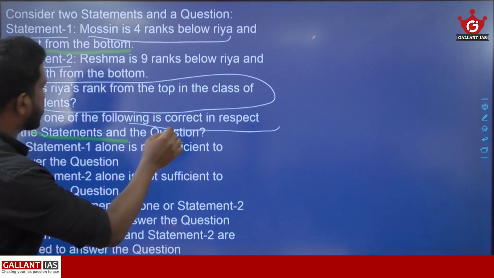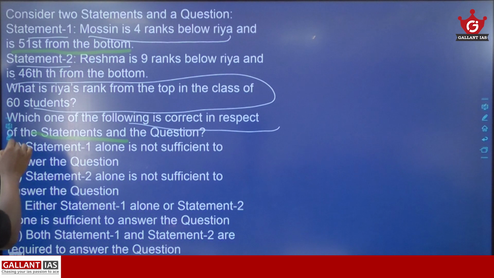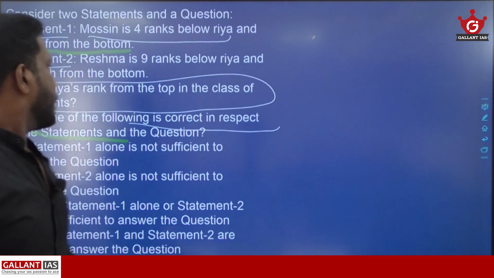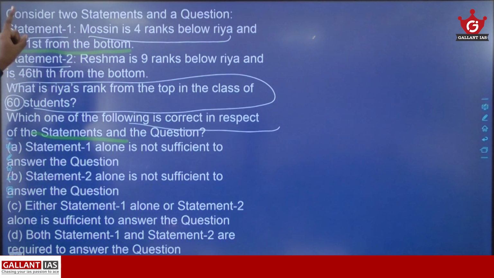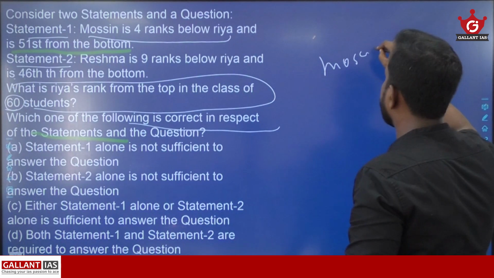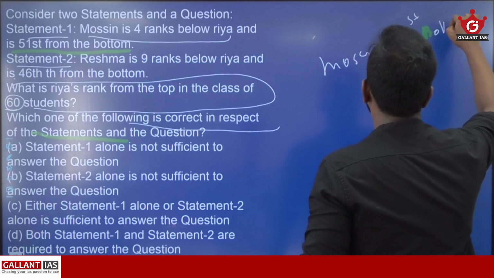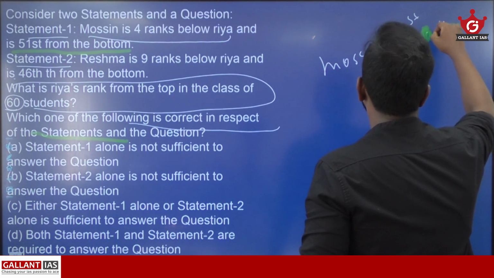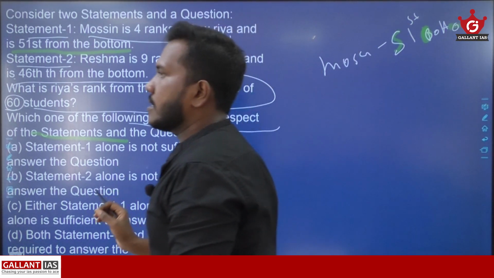And in the question it is given that there are 60 students in total.